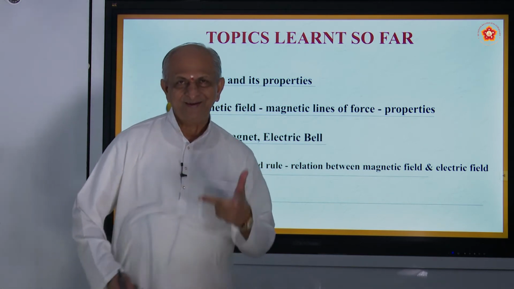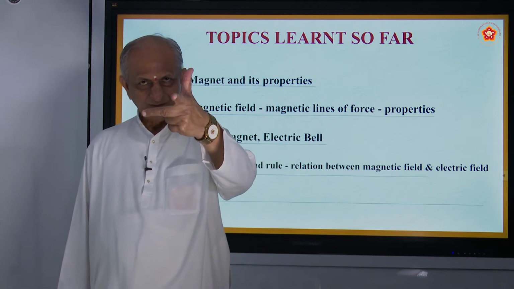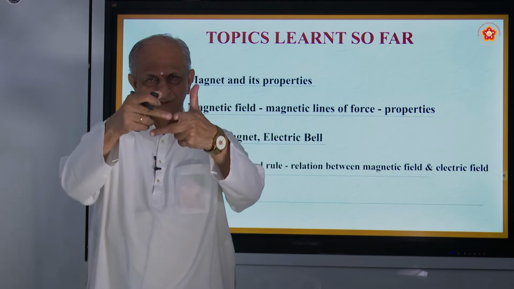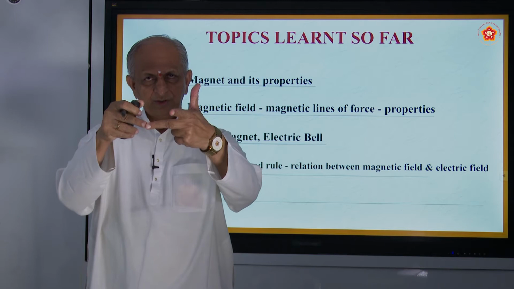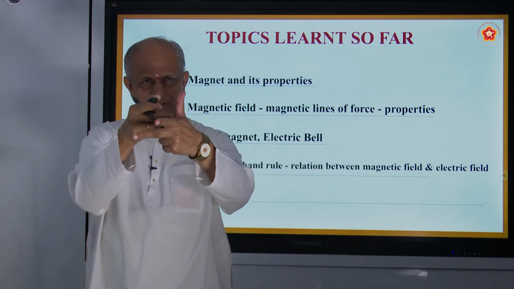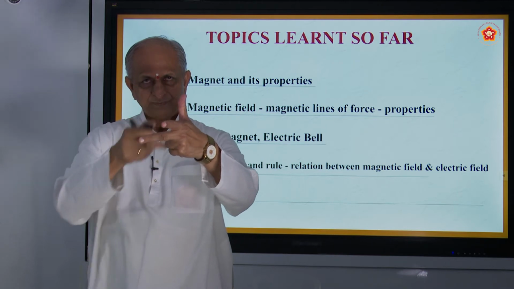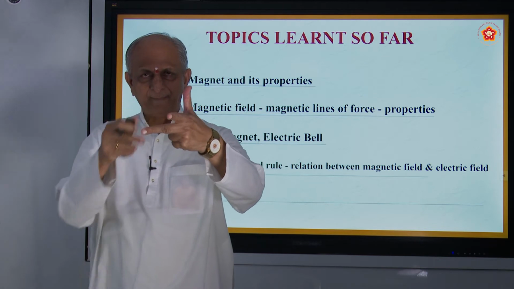Come on, all of you stretch the first three fingers. The forefinger shows the magnetic field, and the middle finger shows the current, and the thumb shows the motion of the conductor, is it not? And here the three fingers should be kept perpendicular to each other.